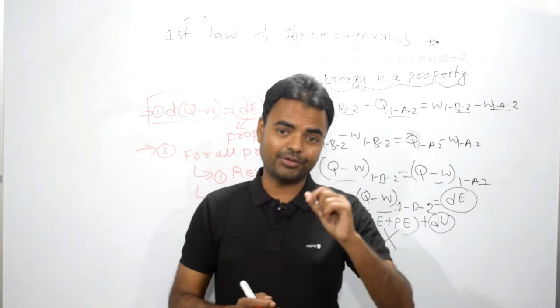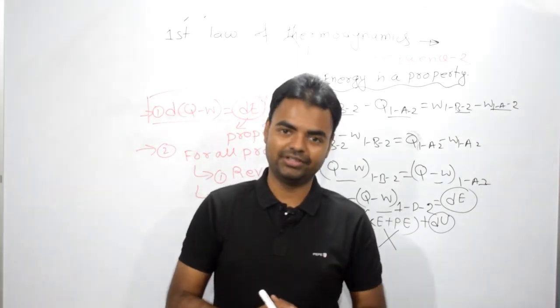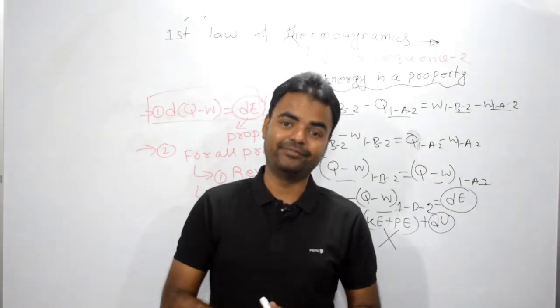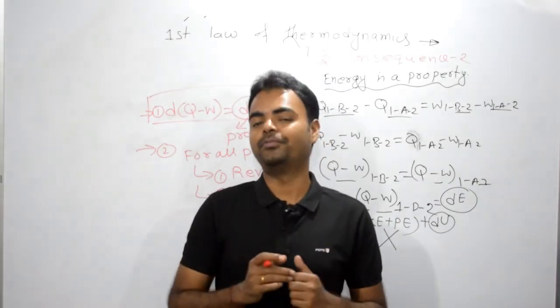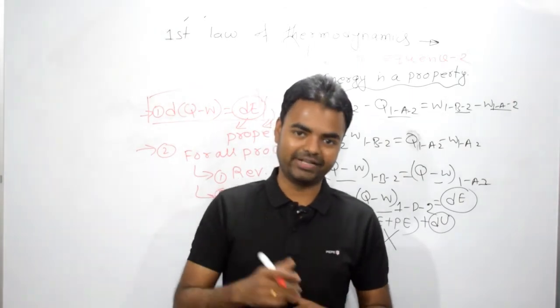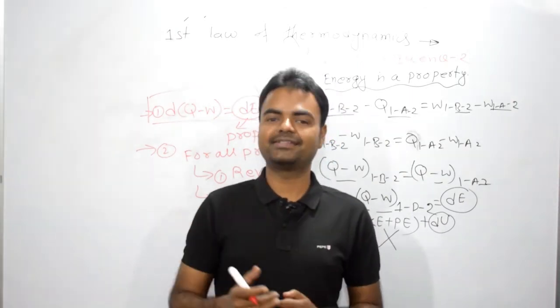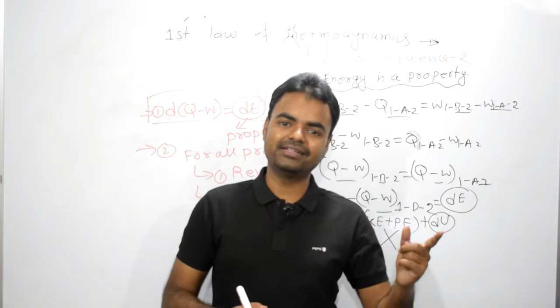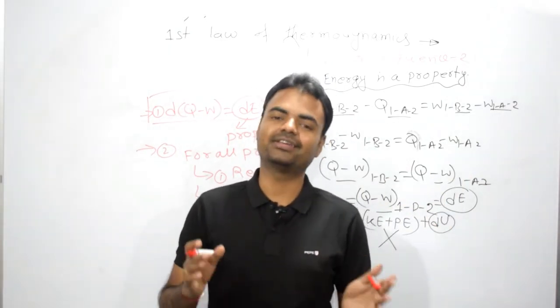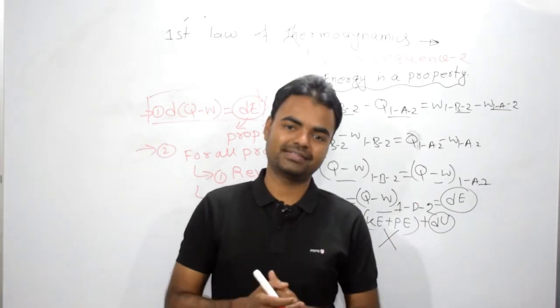Heat is not a property, heat is a path function. Work done is not a property, work is a path function, but energy is a property. Temperature is a property, but energy is an extensive property. Temperature is an intensive property, because temperature does not depend on mass.